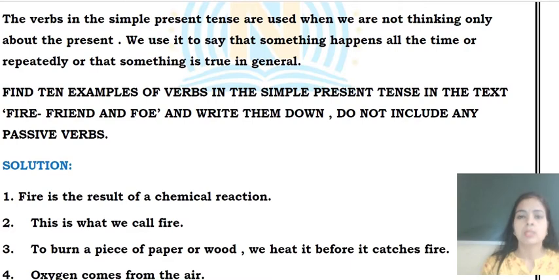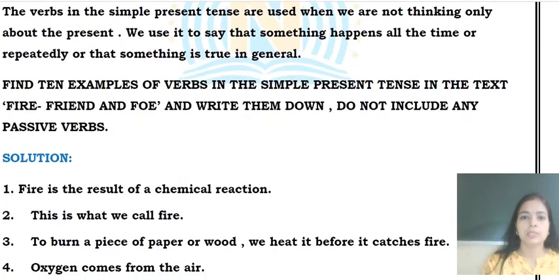We can use verbs of simple present tense in these senses also, where something happens all the time, or something happens repeatedly, or that something is true in general.